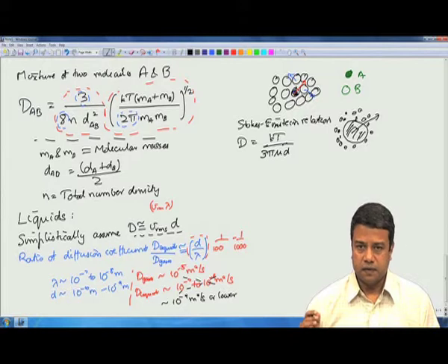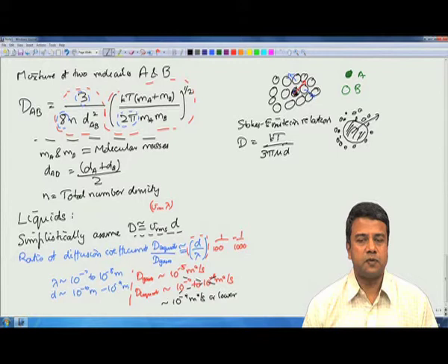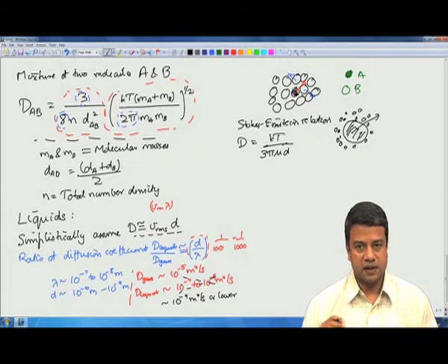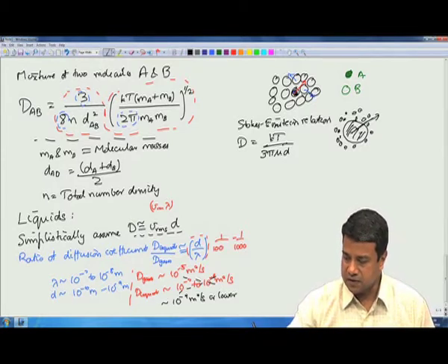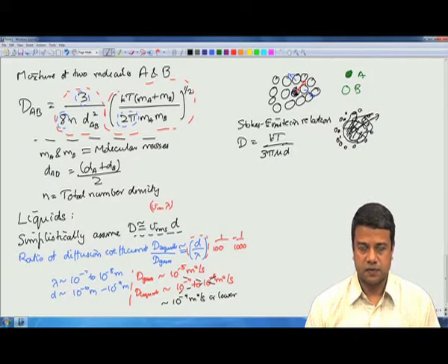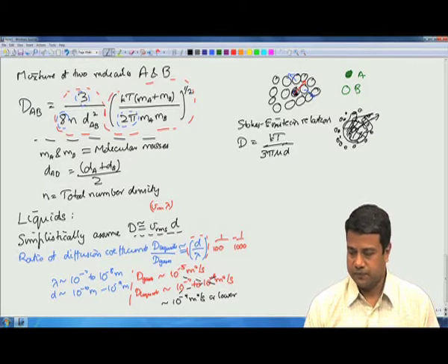Because of the collisions of the liquid molecules on this particle, the liquid molecules are in a state of constant motion, therefore, they are constantly exerting a force on this colloidal particle. There are instantaneous asymmetries in the force, because at any instant in time you may not have equal number of molecules on either side or equal forces on either side. That actually results in a diffusive motion of this molecule. It is called thermal diffusion of this molecule or Brownian motion.